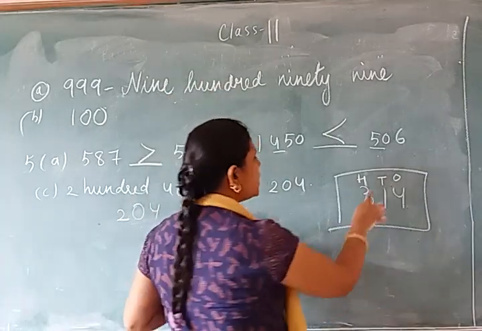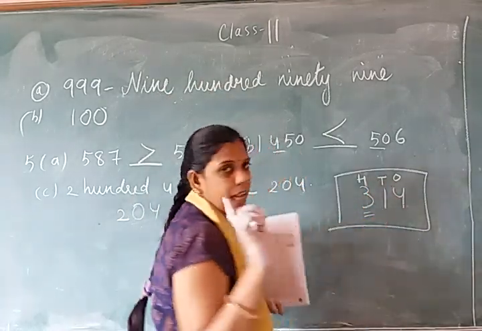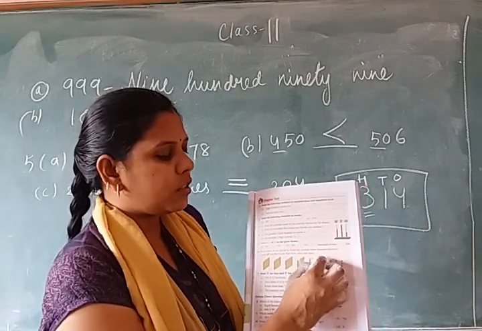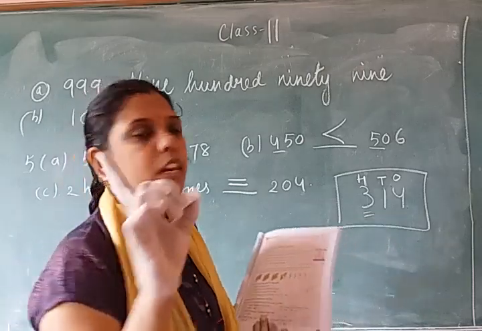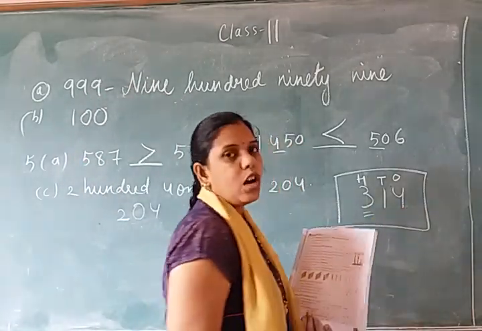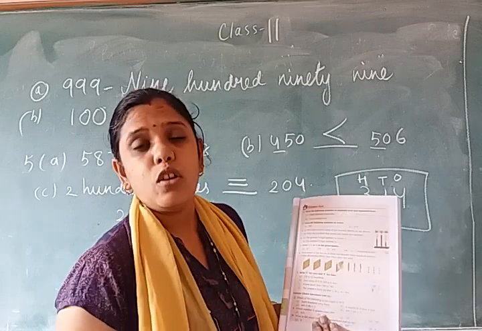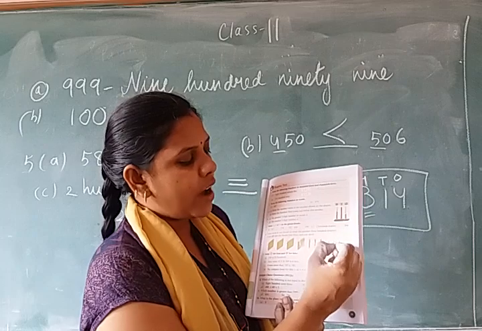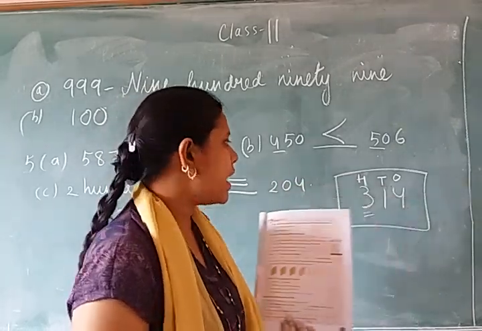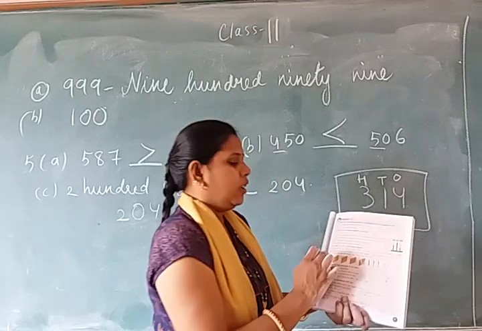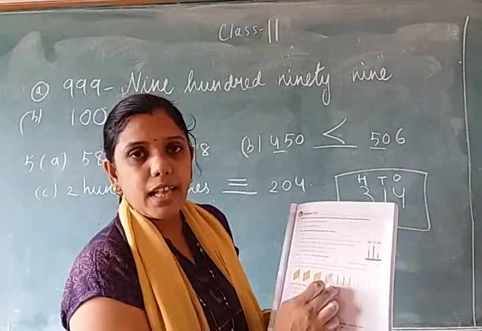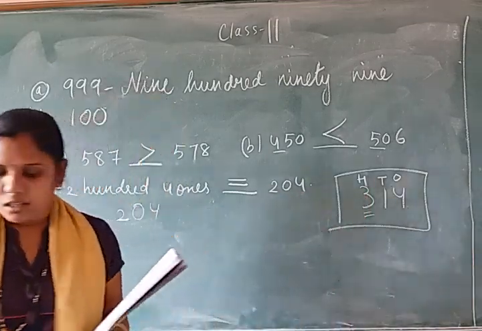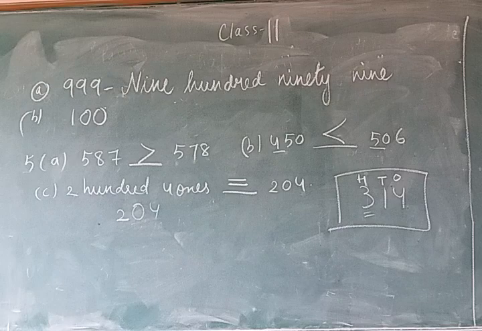Now see how many tens she needs. She needs only 1 ten. And how many tens are there? 3. So 2 tens you cross out. Now how many 1 blocks does she need? 4. How many 1 blocks are there? 9. So 5 one blocks you cross out. So she represents 314 using 3 hundred blocks, 1 tens block and 4 ones blocks. I hope all of you understood very nicely.